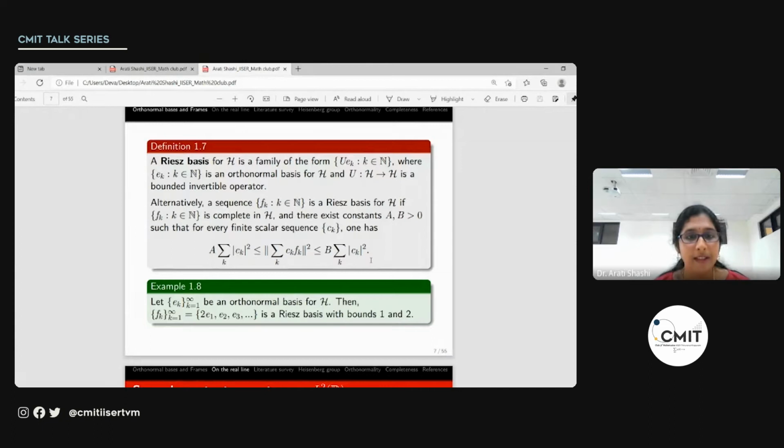And for an example, if we take e_k to be an orthonormal basis for H, and if we have 2e1, e2, e3, and so on, then that is a Riesz basis with bounds 1 and 2.